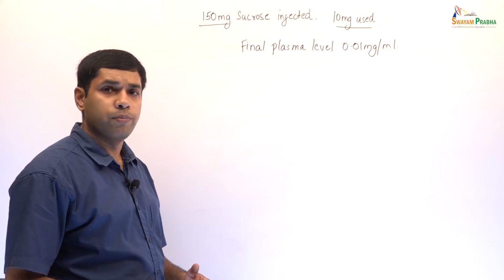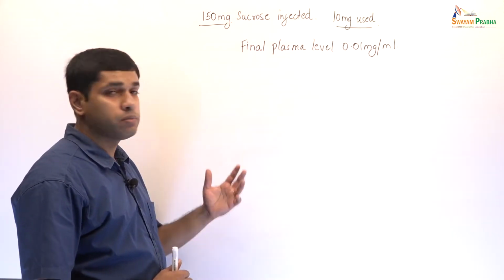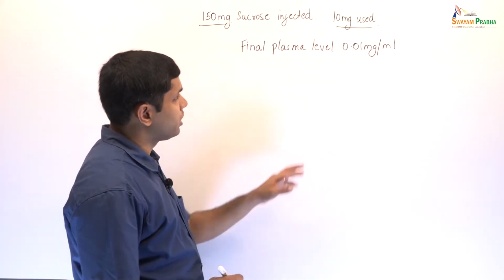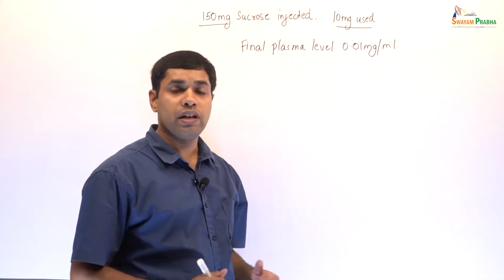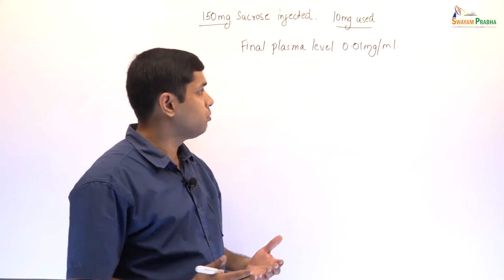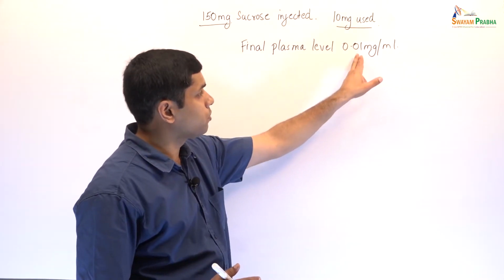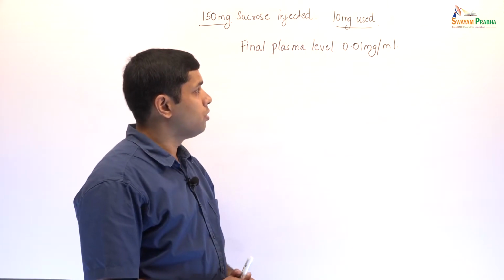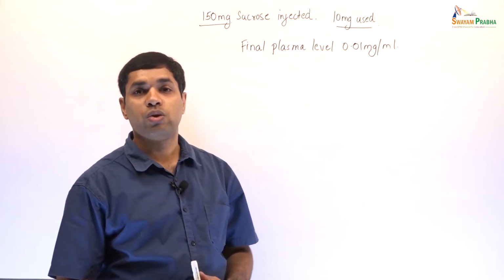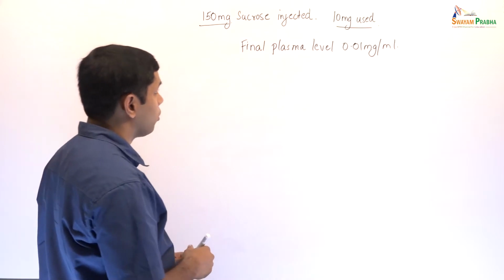So, in this problem, we have been given that 150 milligrams of sucrose has been injected. Out of this 150 milligrams of sucrose that has been injected, 10 milligrams has been excreted or metabolized, and finally, after equilibrium or after adequate mixing, the plasma level when sampled was found to have 0.01 milligrams per ml of sucrose, and we are asked to calculate the ECF volume. Now, let us begin solving this.